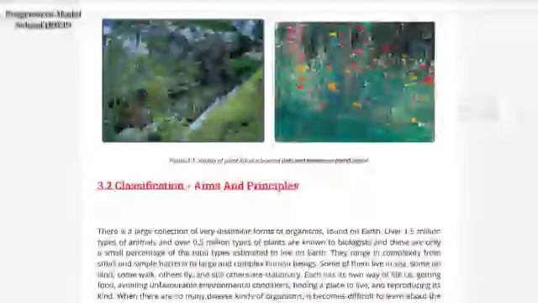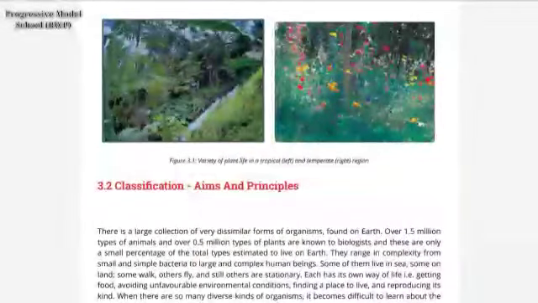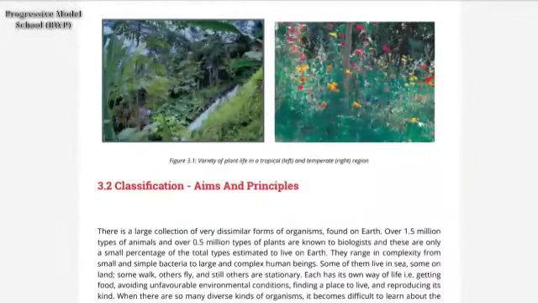Now we will move towards classification: why classification is done and what are the aims and principles. There are over 1.5 million types of animals and 0.5 million types of plants well known to biologists, and it is very difficult to study every single species, every single plant, every single animal.